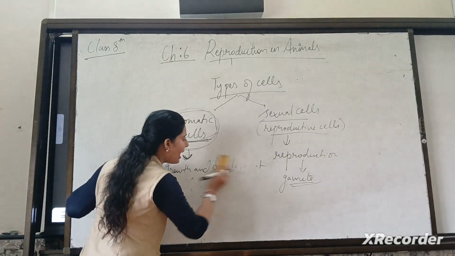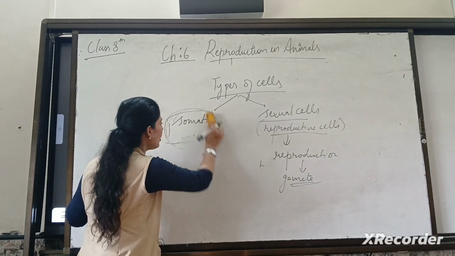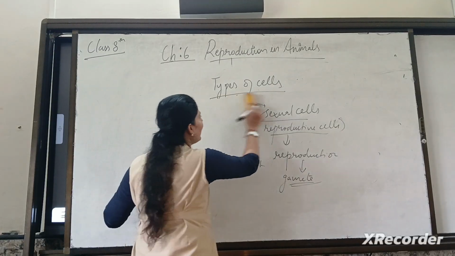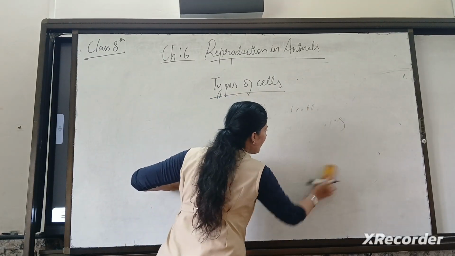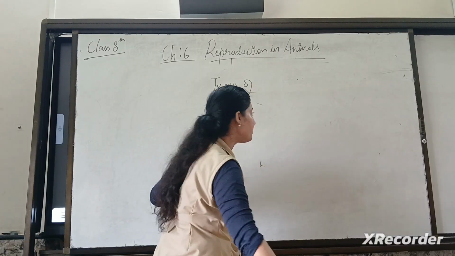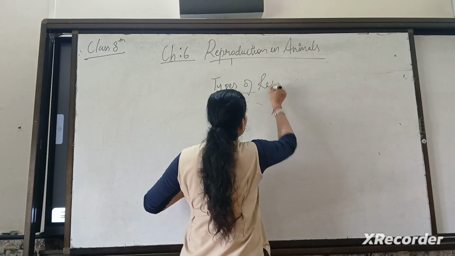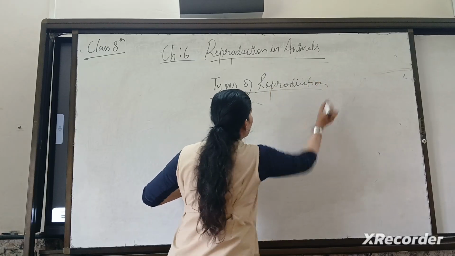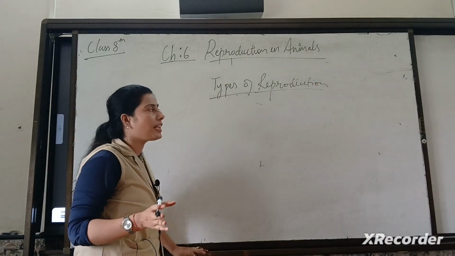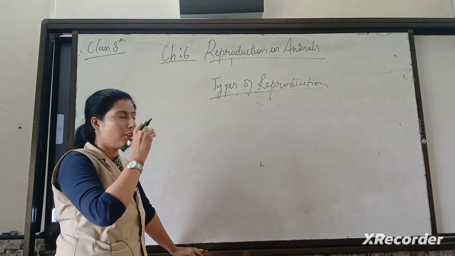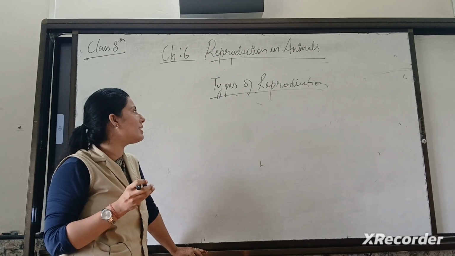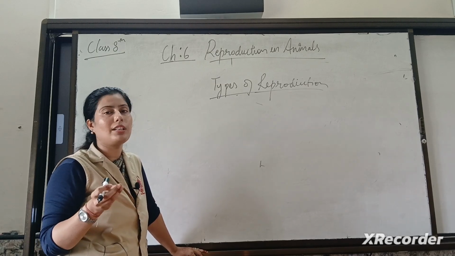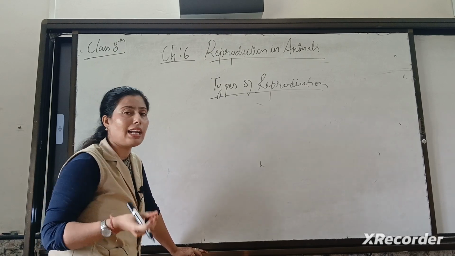Now, after understanding this topic, we move towards the types of reproduction. So there are two types of reproduction.